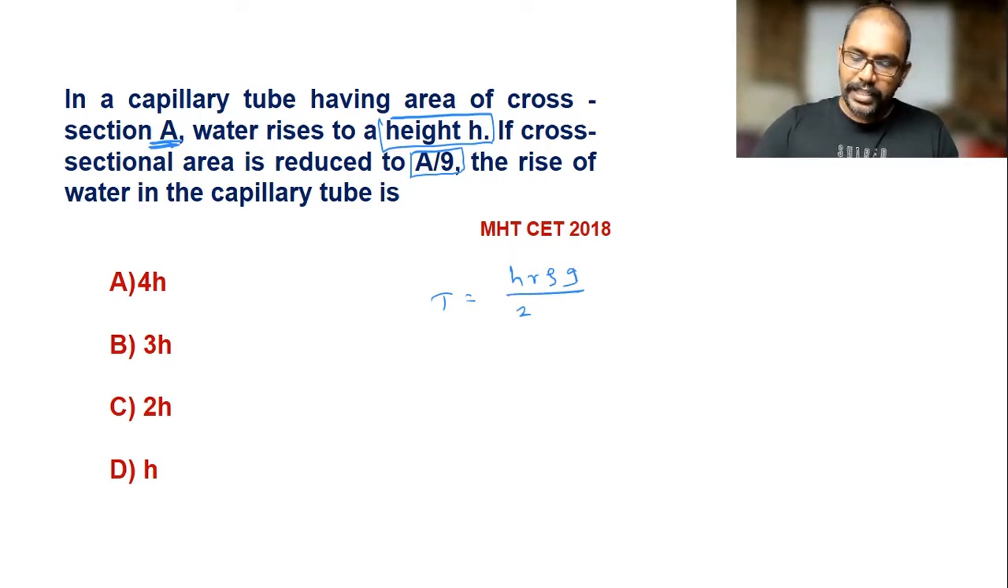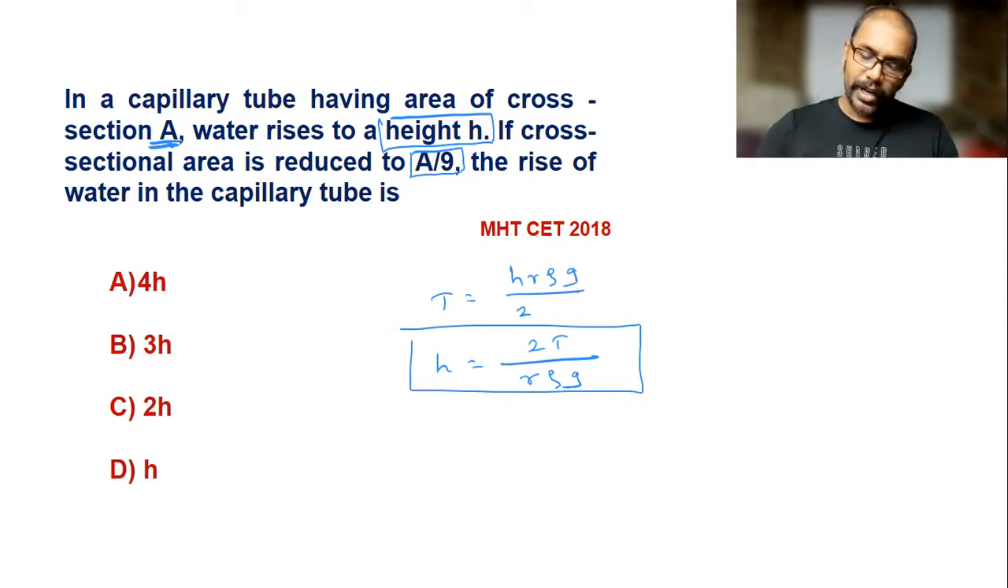So I can write h is equal to 2T divided by r rho g. This is the formula for the rise of the liquid. In that also, I can write h into r is equal to 2T divided by rho g. If I consider water, then surface tension is fixed, density is fixed, g is fixed at that place. I can write hr is equal to constant for this case.